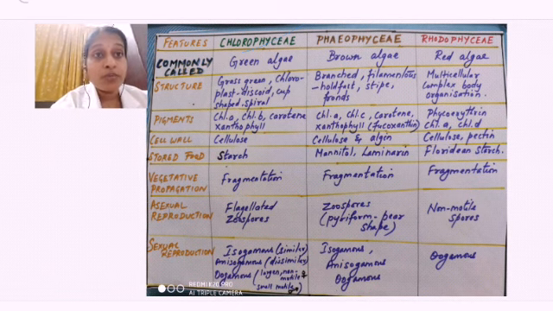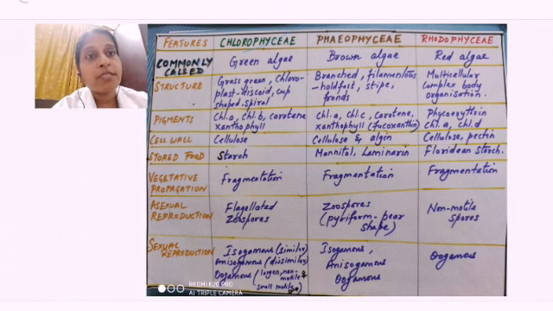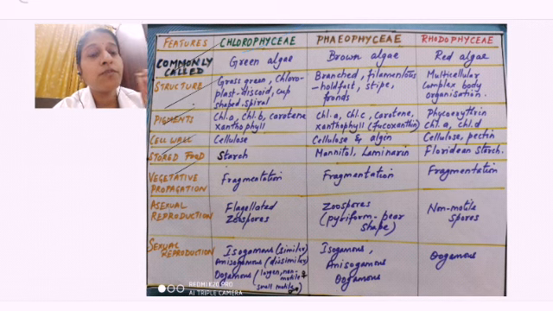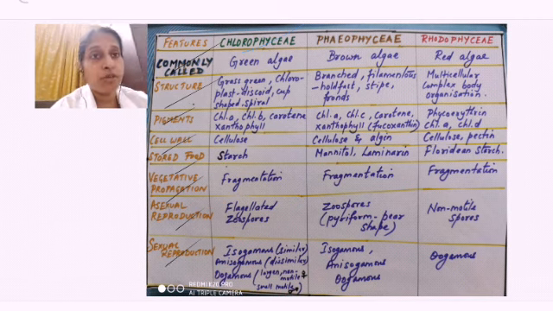Now the characteristics we are going to learn. What are they commonly called? How is their structure? What is the pigment present? What is the cell wall made up of? What is the food which is stored in them? How do they vegetatively propagate? What is the form of sexual reproduction and asexual reproduction?